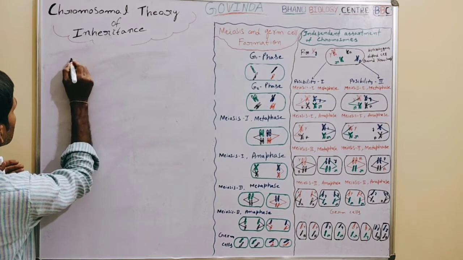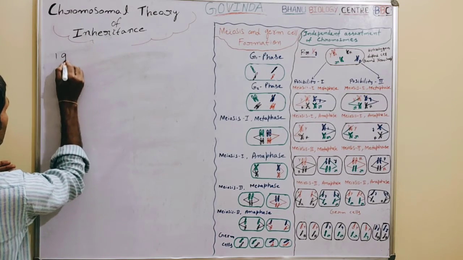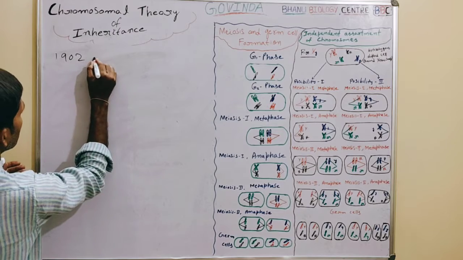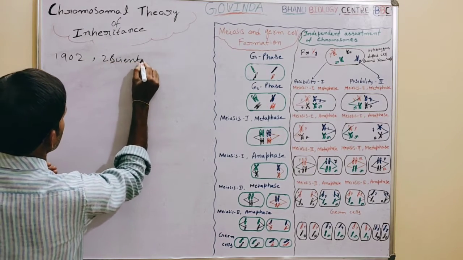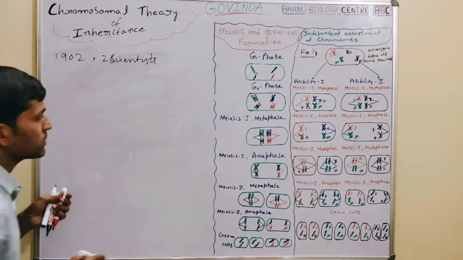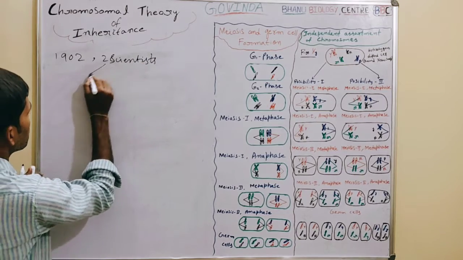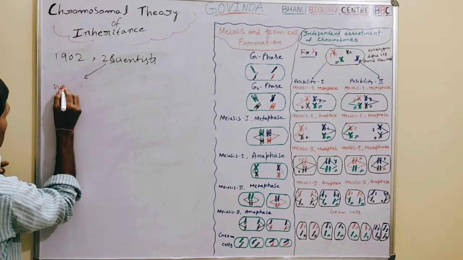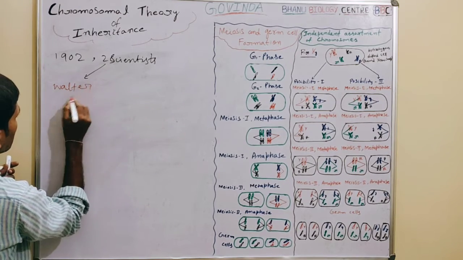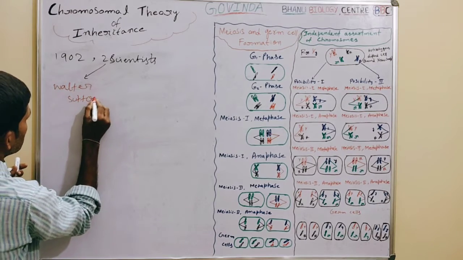Two other scientists, or geneticists, came into the picture after 1900. One person's name is Walter Sutton.